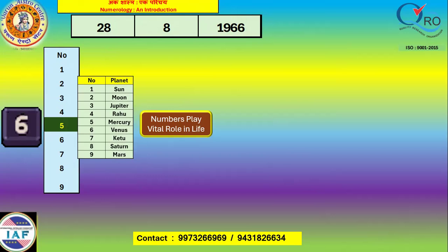There are 4 numbers which will be drawn from the birth date right now. First is the prime number, which will be deduced from the birth date. Second is the conductor, or you can say life number, which is deduced by adding the date, month, and year together and converting into a single digit.